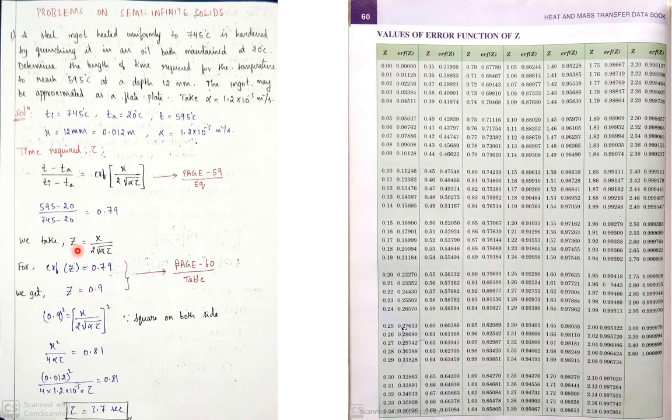Now we know this Z value. This is the function. Z is 0.9, substitute. If you square on both sides, the square root is eliminated. Now the only unknown value is tau. If you substitute X and alpha, you will get the time. So total time is 3.7 seconds. So it's very simple, guys. Like this you have to find the values of error function of Z from this table.